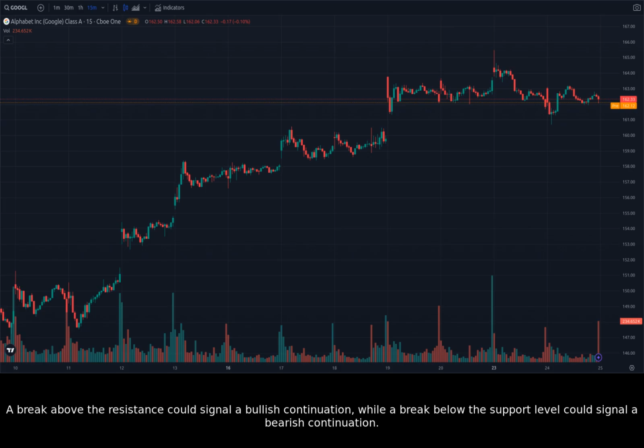A break above the resistance could signal a bullish continuation, while a break below the support level could signal a bearish continuation.